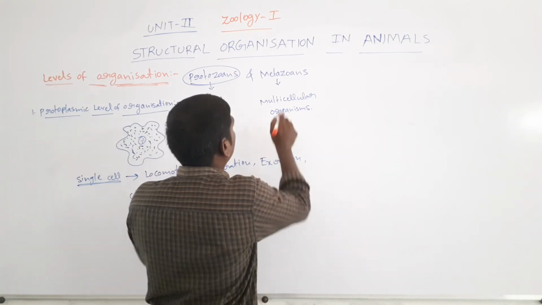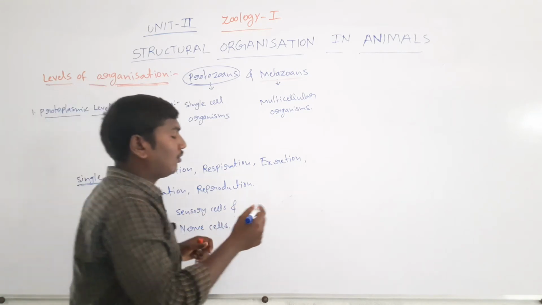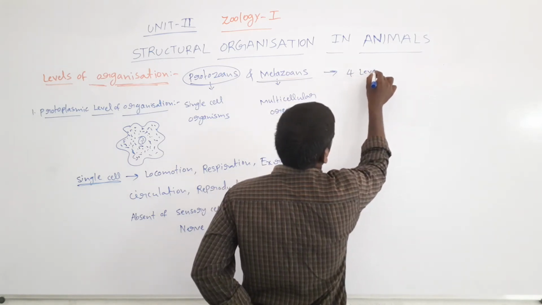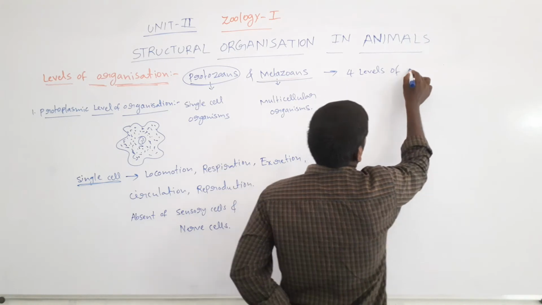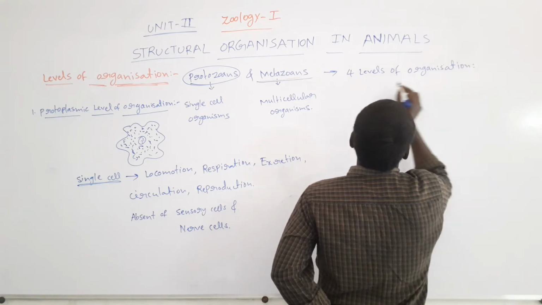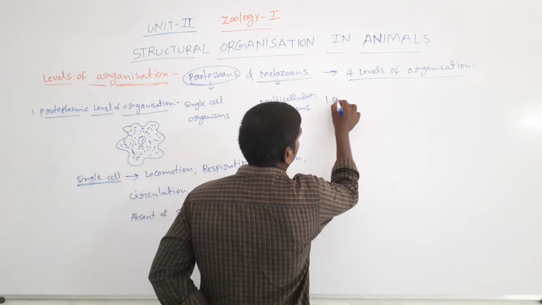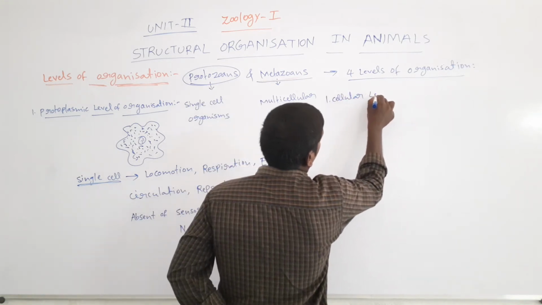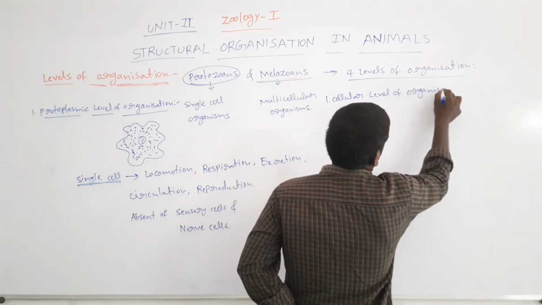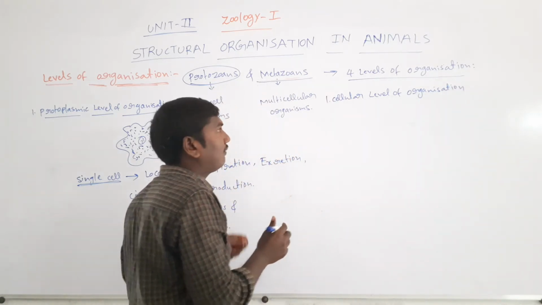Next, the metazoans. The metazoans present 4 levels of organization. The first one is the cellular level of organization.